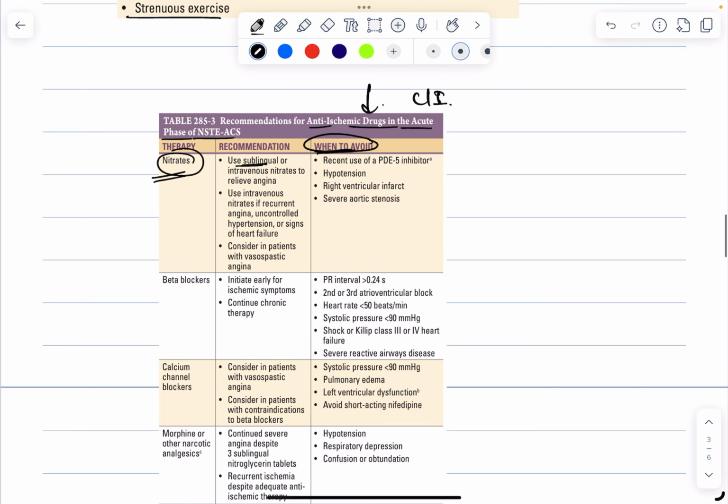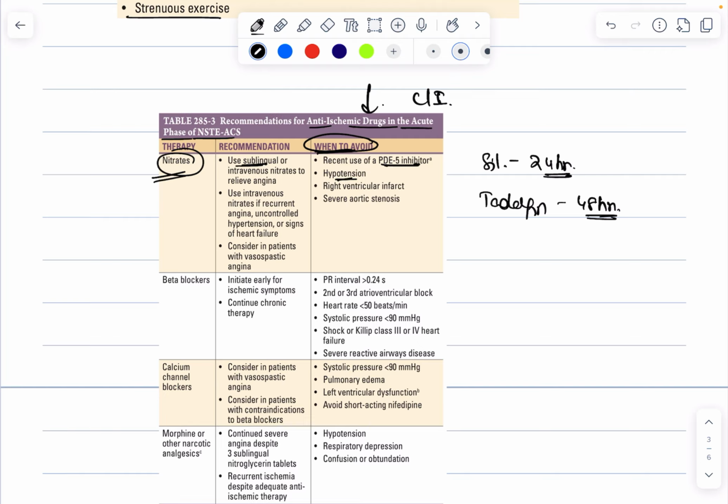So, you should never give nitrates in the patients who have recently used phosphodiesterase 5 inhibitor like sildenafil or tadalafil. So, if the patient has taken sildenafil within 24 hours, you should avoid nitrates, or tadalafil if it has been taken in 48 hours, you should avoid nitrates, because the patient might develop severe hypotension in that case.